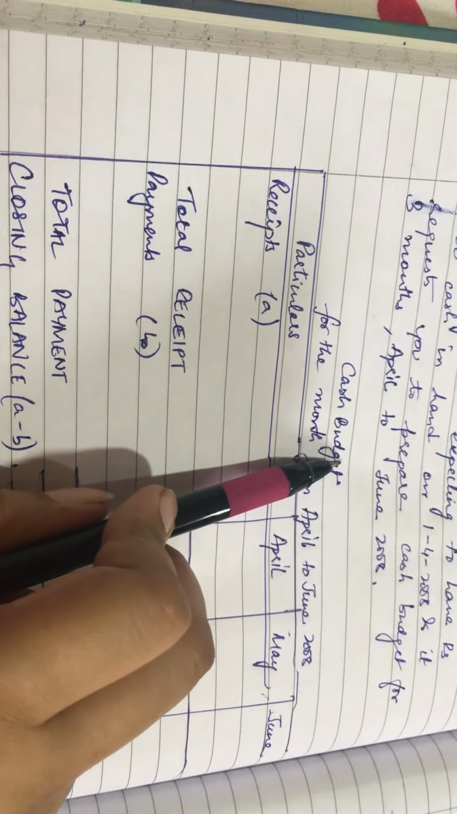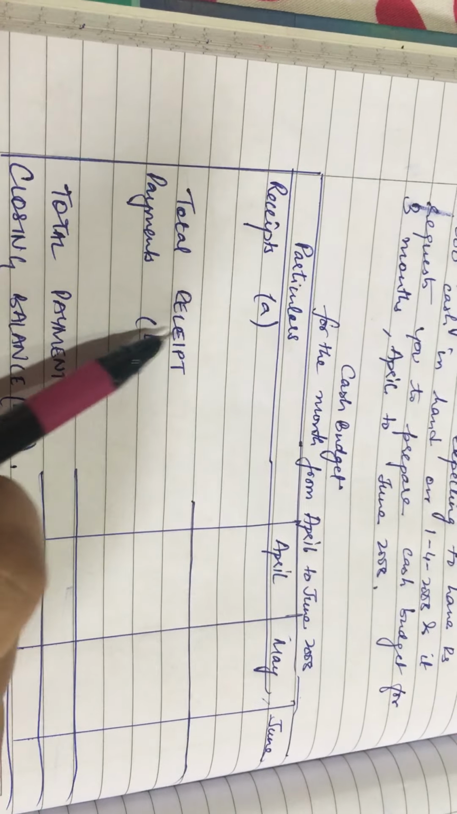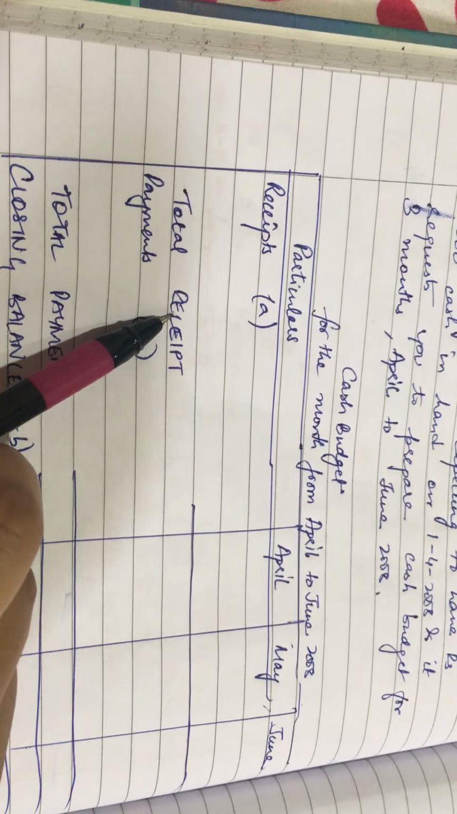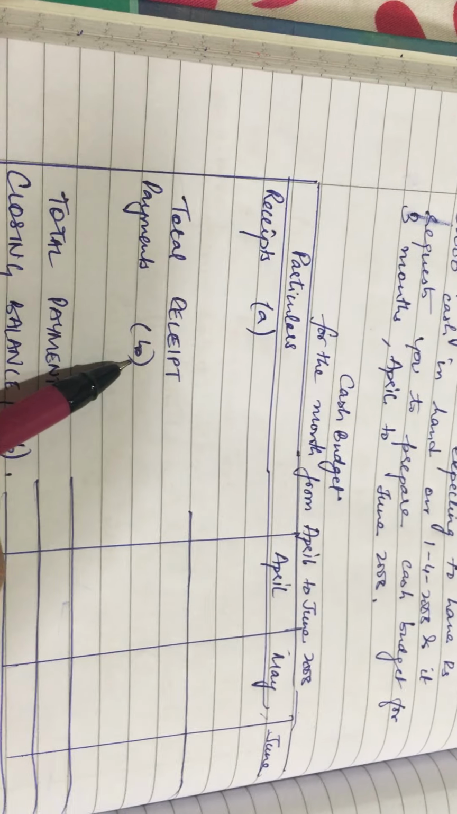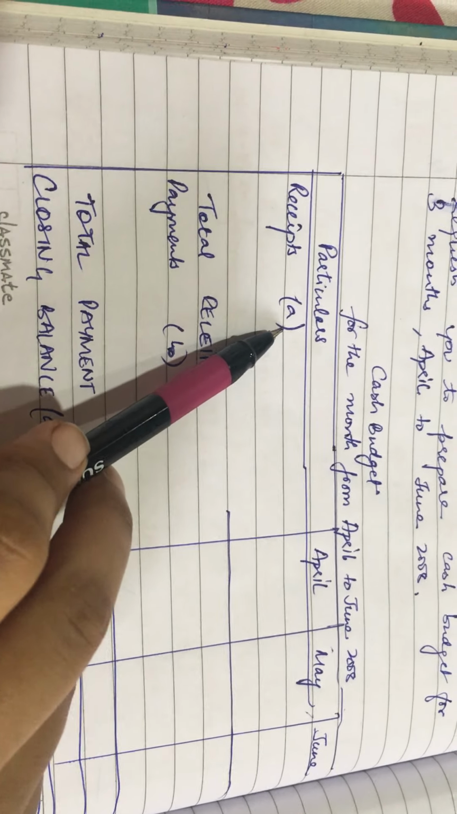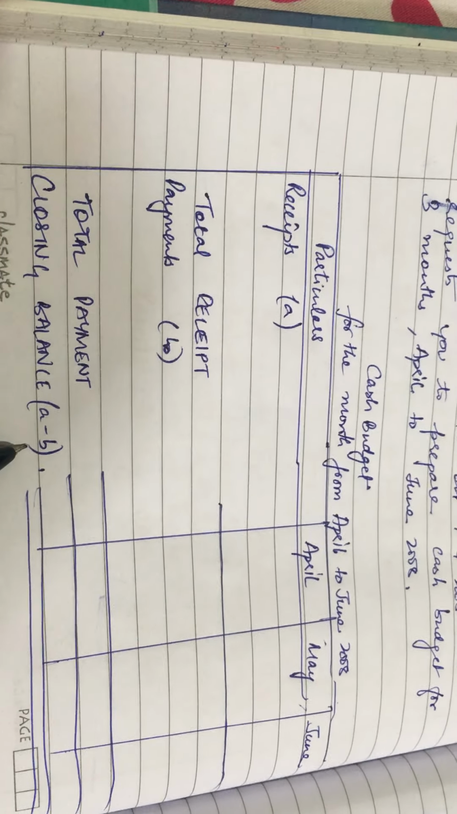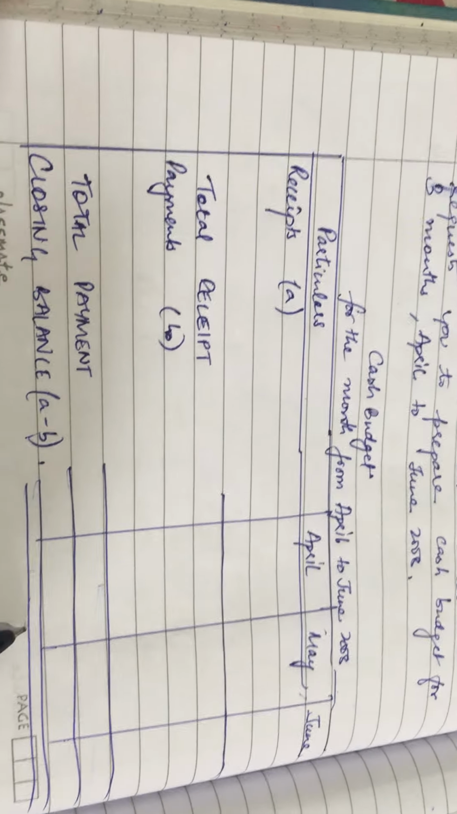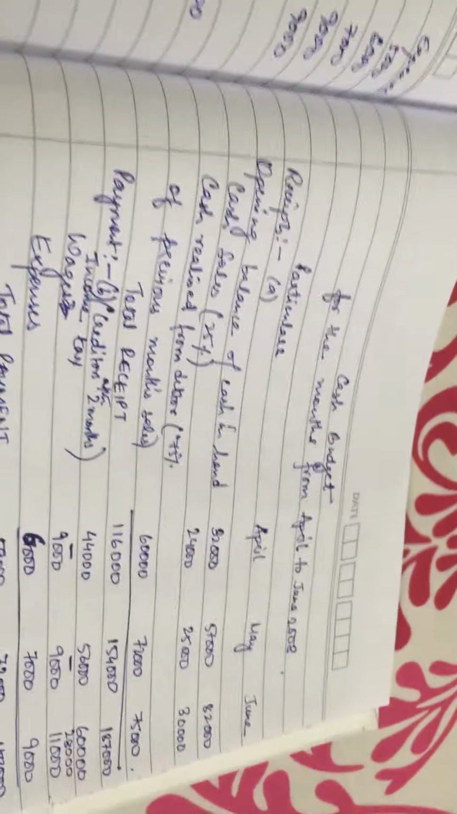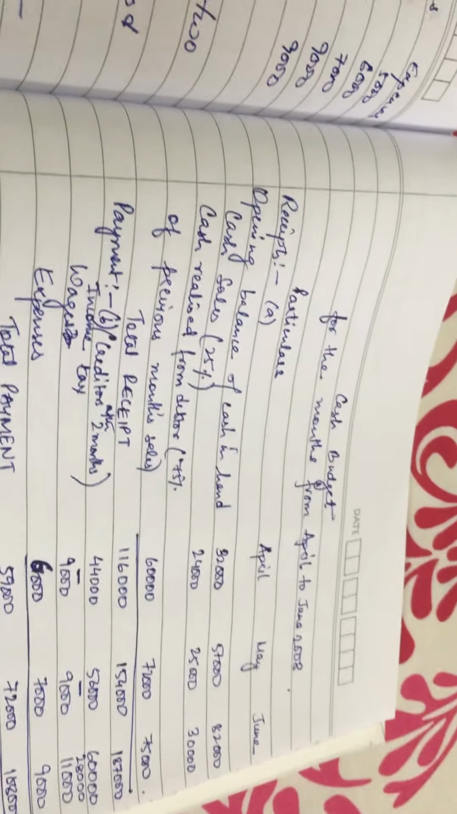In cash budget, what we basically do, we do the receipts minus the payment. So first we calculate all the receipts, we calculate the total receipts, all the payments, total payment, and closing balance will be receipts minus the payment. So that will be your cash budget for every month. Okay, let us begin with the sum. Similarly, I have written cash budget for the month from April to June, particulars April, May, June.